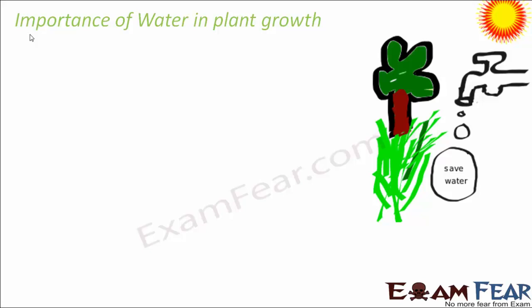That means water must be very important for plant growth. That is why we have kept this artificial method as well. So let us quickly look at the importance of water in plant growth. Water helps in germination of seeds. When we put seeds on the soil or scatter the seeds, we want the seed to form a small seedling, and then that seedling will gradually grow into a plant. This process of germination requires water. It cannot happen without water. Under dry conditions, the seeds will remain as seeds and will get dried up. So formation of plants from seeds cannot happen without water. That is one important place where water is required.